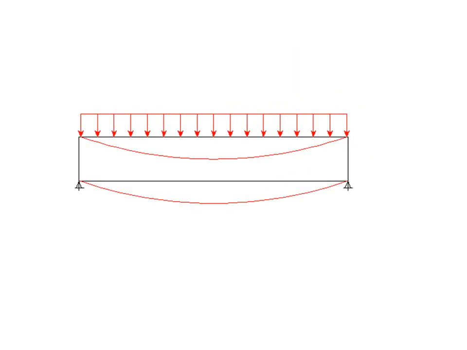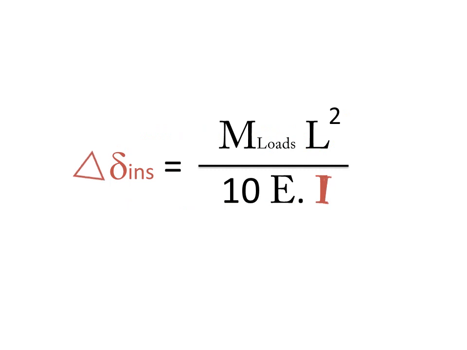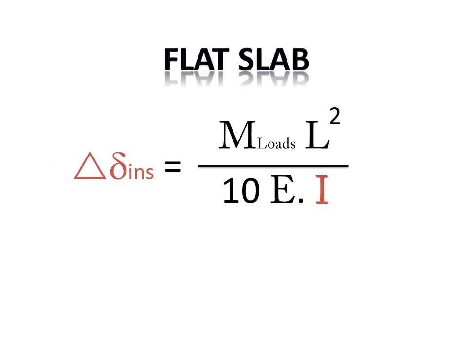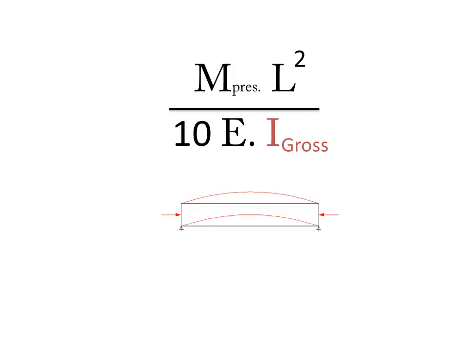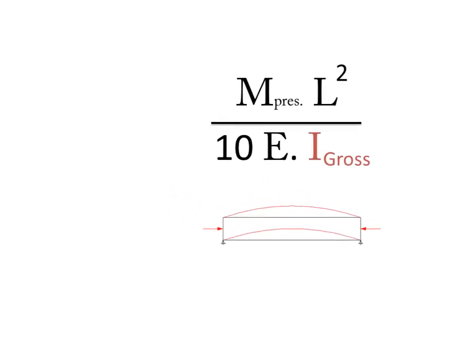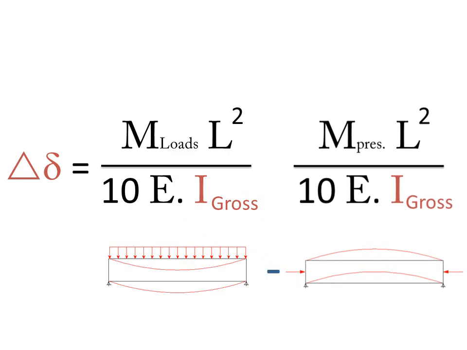Deflection control is a central consideration in serviceability of floor systems. The deflection is inversely proportional to the moment of inertia, so the bigger the inertia, the smaller the deflection we obtain. The reduction in flexural stiffness due to cracking in a flat slab is accounted for by substituting the gross moment of inertia with a reduced effective one, while in post-tensioned slab the calculation of deflection is based on the gross moment of inertia because no cracks exist in the concrete. In addition, the uplift due to prestressing forces counteracts the deflection due to gravity loads and minimizes it.